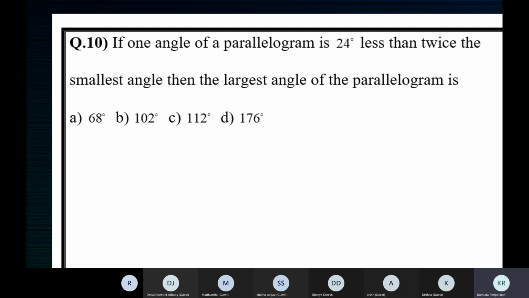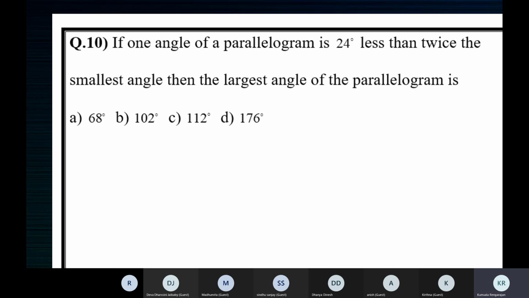So if one angle of a parallelogram is 24 less than, if they're saying one angle of a parallelogram is 24 less, they're not talking about opposite angles. They're talking about adjacent angles, because opposite angles are equal in a parallelogram. So they're talking about 2 adjacent angles. If one angle of a parallelogram is 24 less than twice the smallest angle, then the largest angle of the parallelogram is.